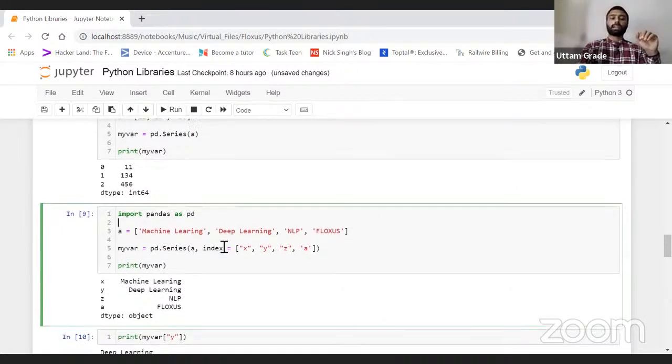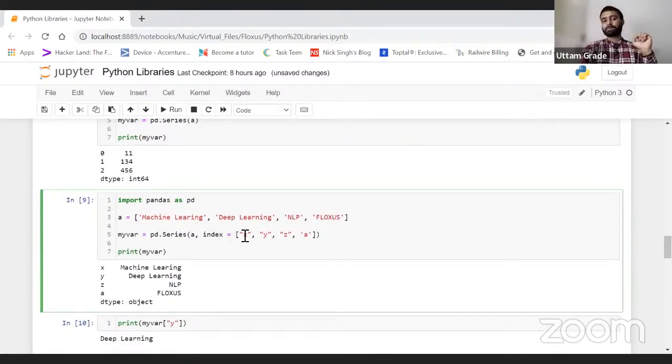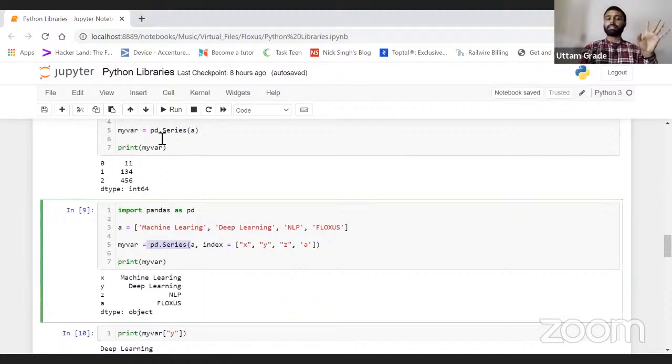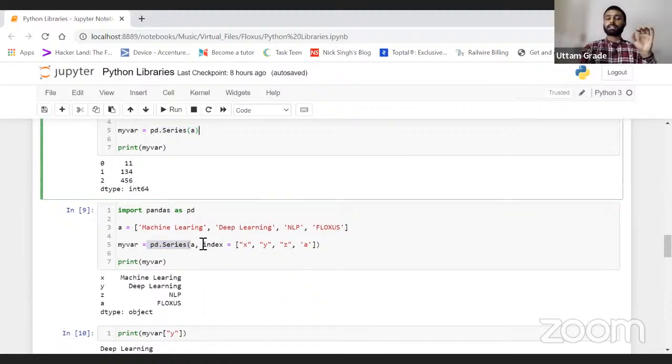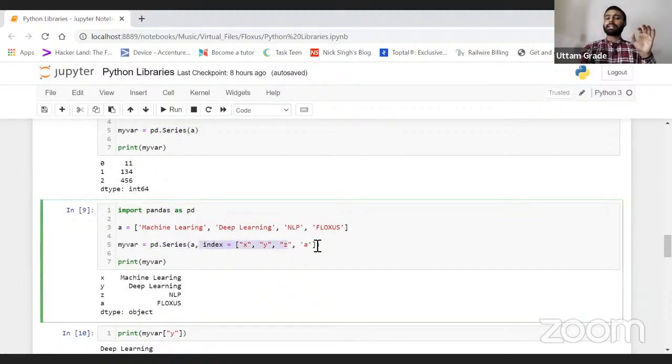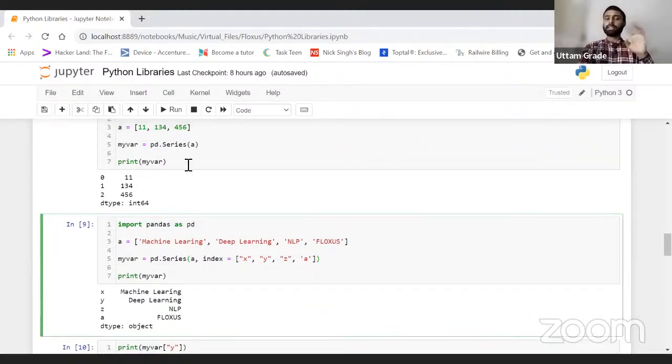Now let's talk about another thing. We know how to import pandas as pd. So this is my list. Again, this is my list, and pd.Series, like the way we did previously. Now I'm passing here an index. What exactly are indexes? Can anyone tell me if you know about that? Here we have the indexes as well.